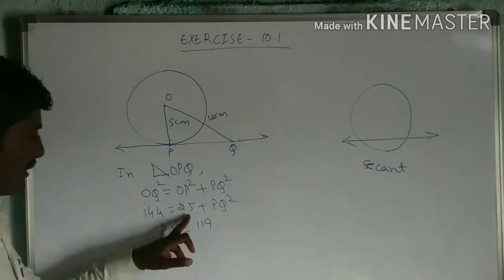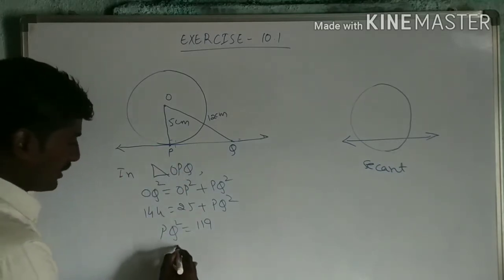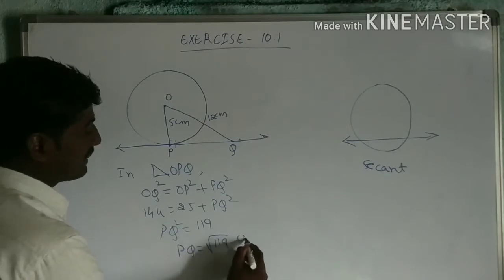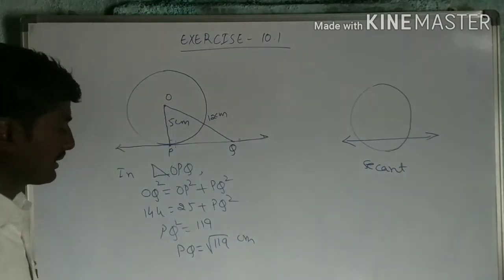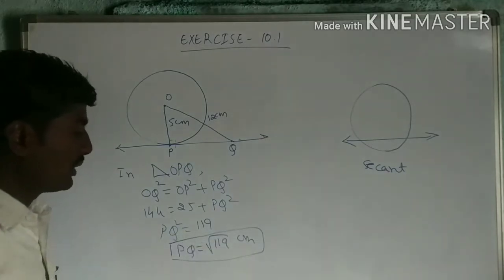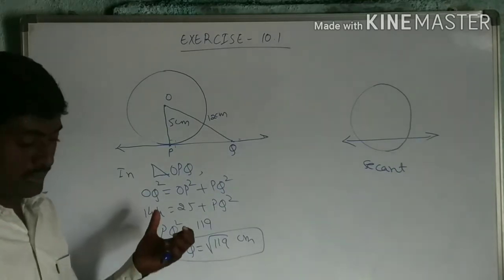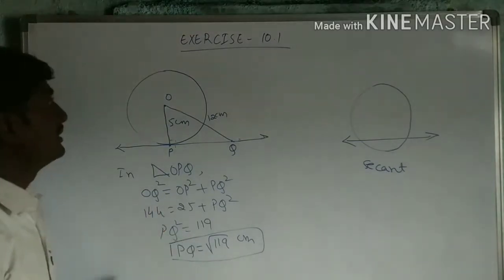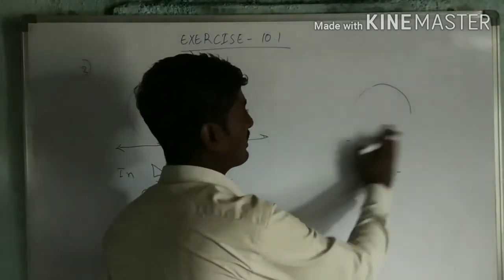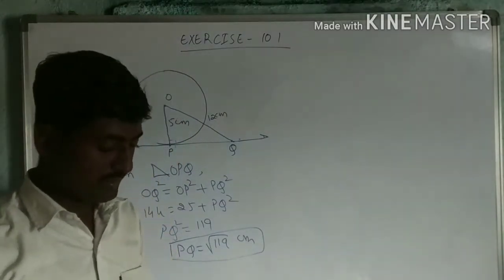Am I right? 119. Okay, right. Now PQ is equal to root of 119 centimeter. Here they are given in terms of centimeter. So PQ value is root 119 centimeter. This is the answer for the third question. Now let us go for the fourth question, the last question in this exercise.